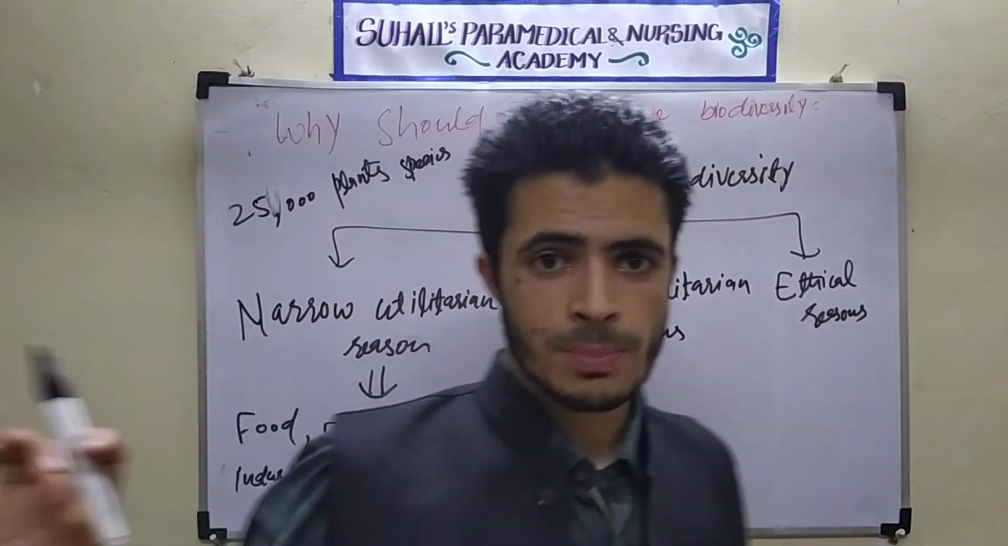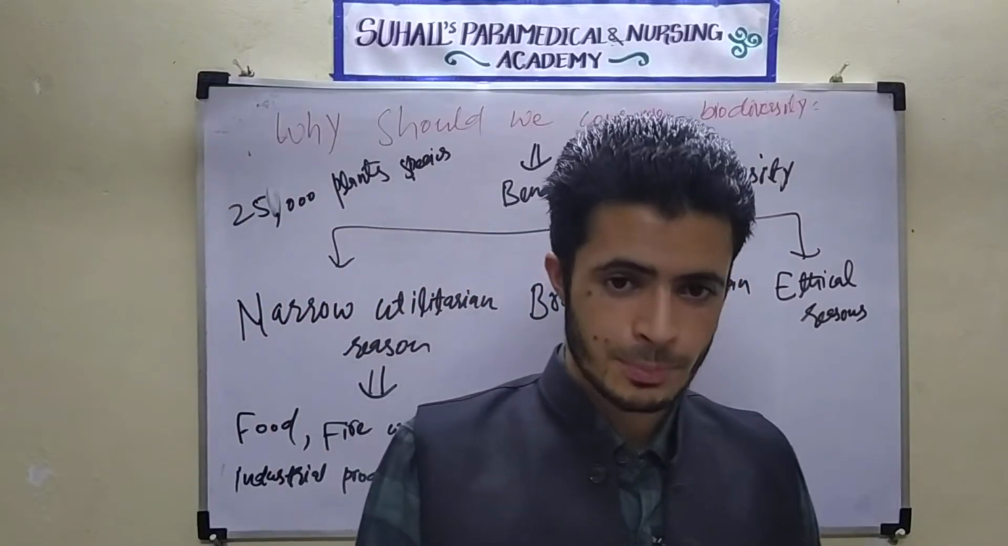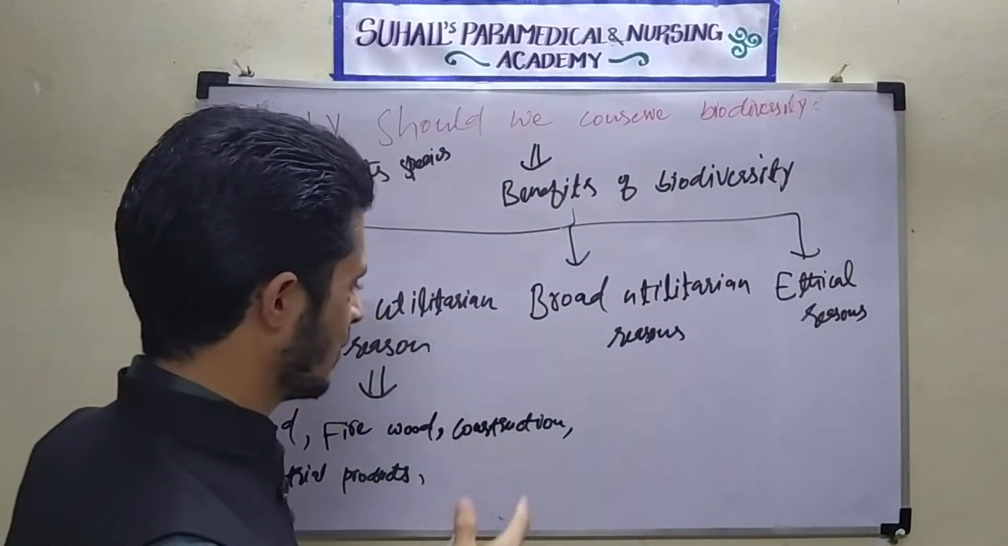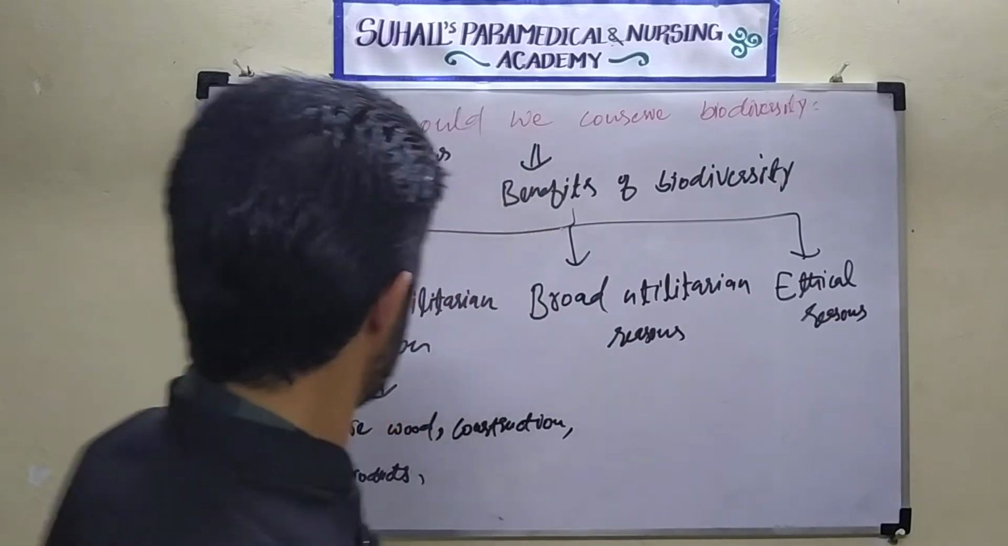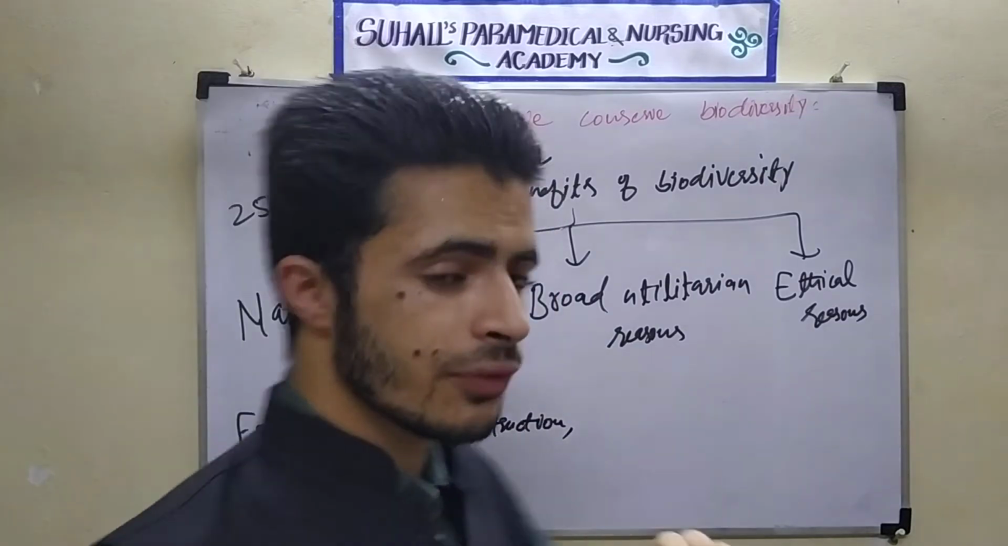Actually, there was a power cut, so that is why it became black. Everything went black here. What I told was more than 25,000 plant species are